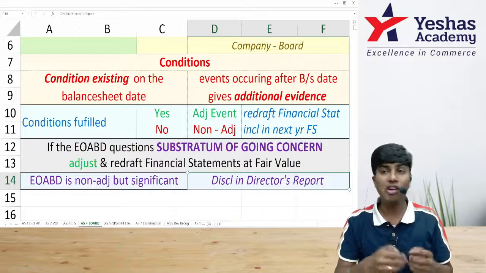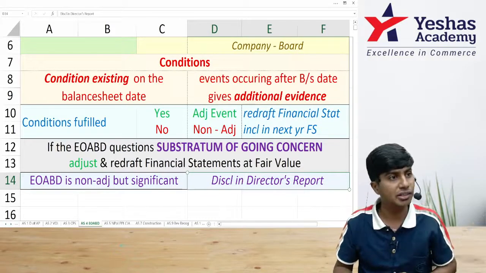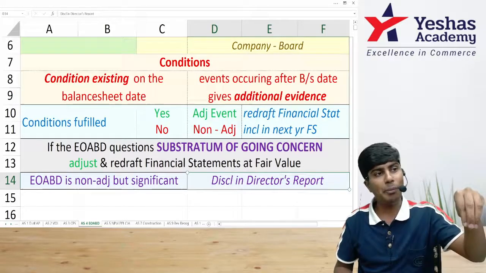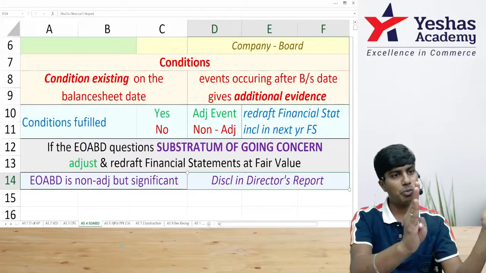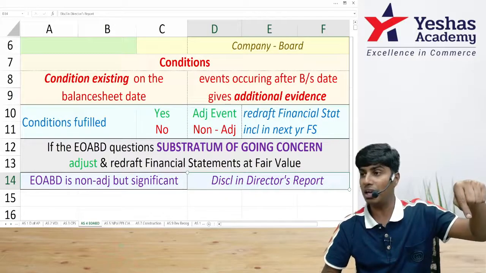For example, we have lost all our inventory on 15th of April because of a fire accident. It is an event occurring after balance sheet date because the fire accident happened on 15th April. Year ending is 31st March. Financial statements are approved on 31st of July. So it's happening between those two dates, an event occurring after balance sheet date.